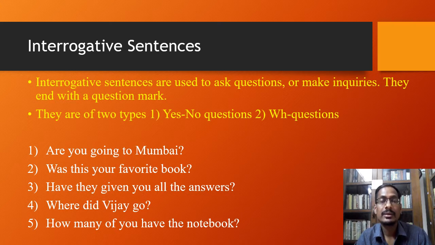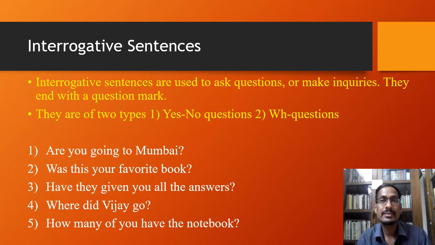The same about the last question. How many of you have the notebook? Here you are also expecting a long or detailed answer. And one important thing, they begin with a WH word. So such kinds of questions are called WH questions. So these are the important types of interrogative sentences. First is yes no questions and the second is WH questions. In yes no questions, the answer is either yes or no. But in WH questions, you are required to give a detailed answer.